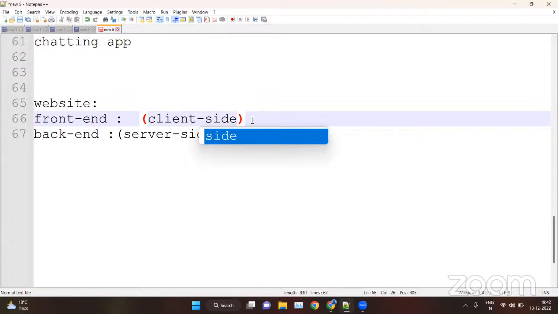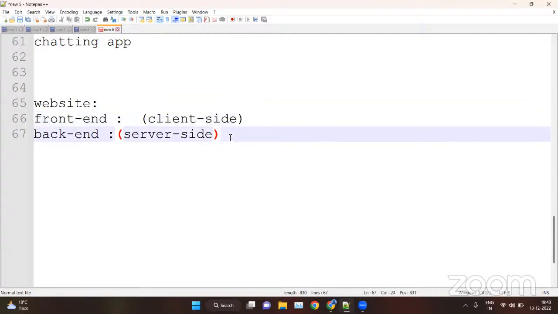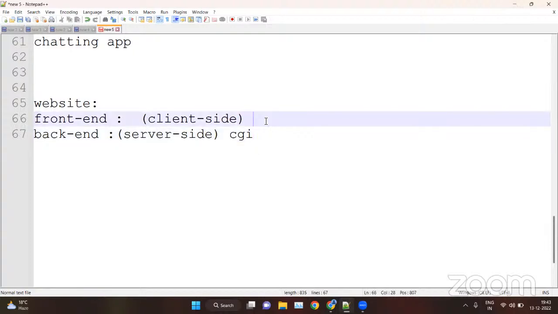Basically inside front end we will use HTML, the simple one. The website is made up of the front end and backend. In the front end we use HTML, CSS, JavaScript, Bootstrap, jQuery. Not Node.js, we will use React.js for that. In the backend we can use PHP, or Python, or Java. It depends. We will use Python as a backend language, so we will use the CGI library for that. We will create a front end with the help of HTML, CSS, and the backend with the help of Python.